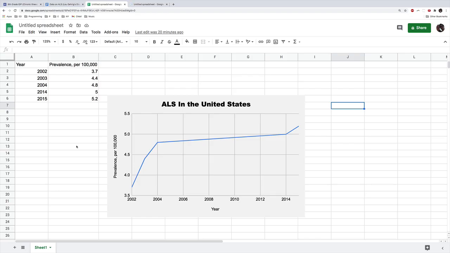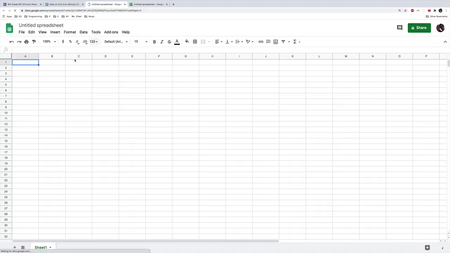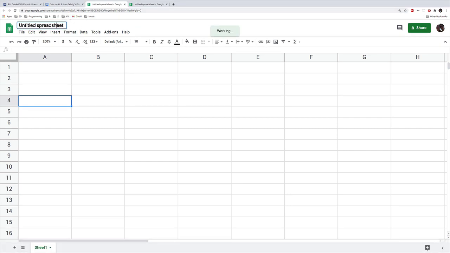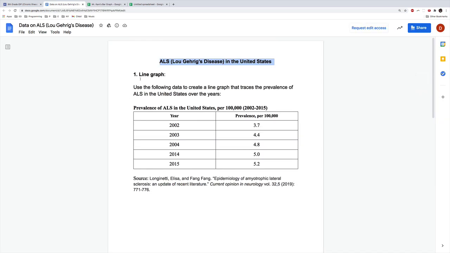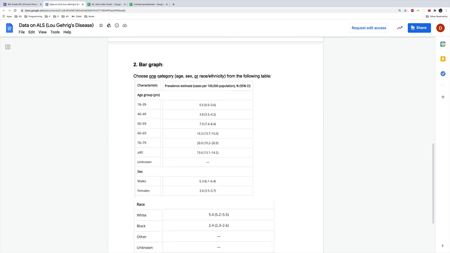In the last video, we learned how to make this line graph for ALS in the United States. Now we're going to do a different kind of graph, so I'm going to create a new sheet here. This is a new sheet, and we're going to try and do a bar graph now. I'm going to call this one Mr. Cam's bar graph. Yesterday we used this data right here on the line graph, so that was number 1. Now today I'm going down to number 2, the bar graph.